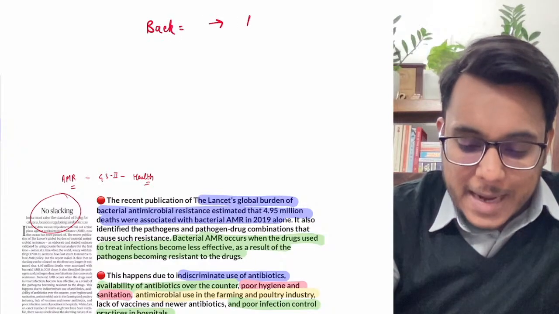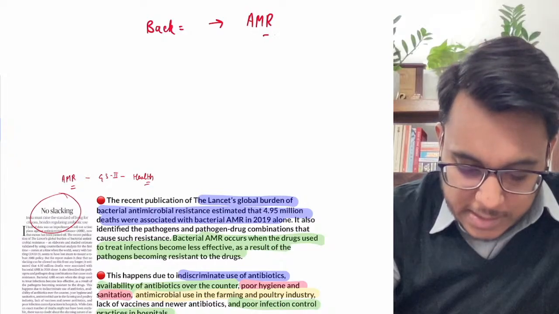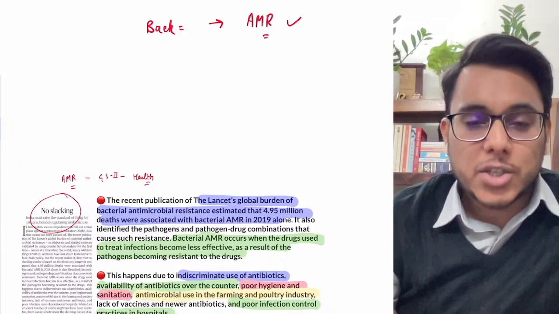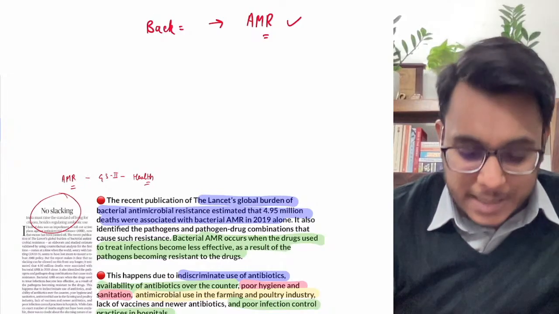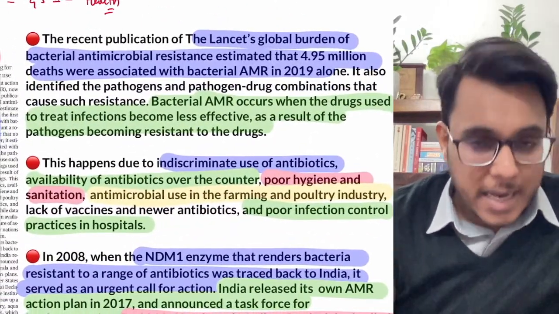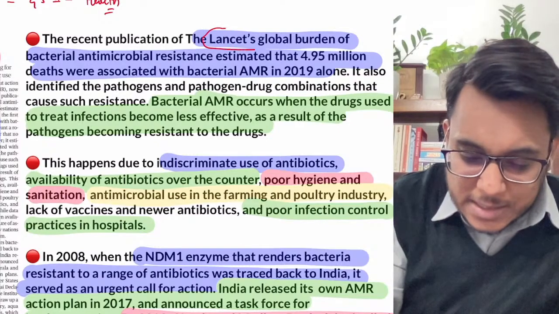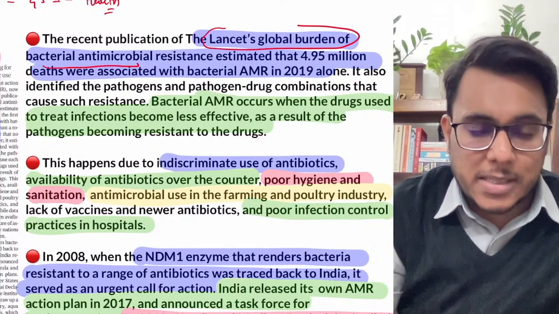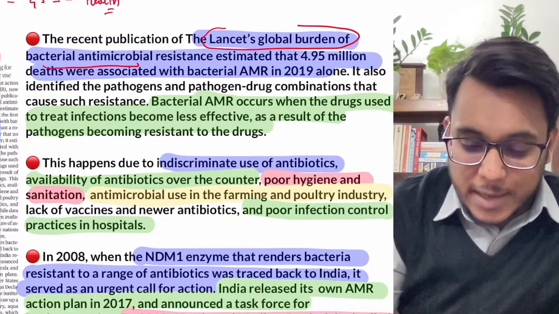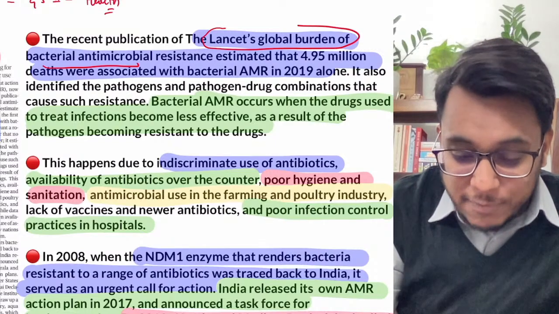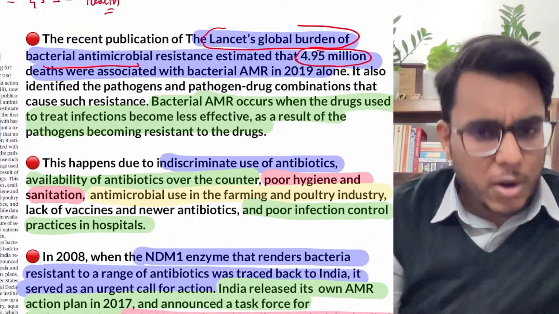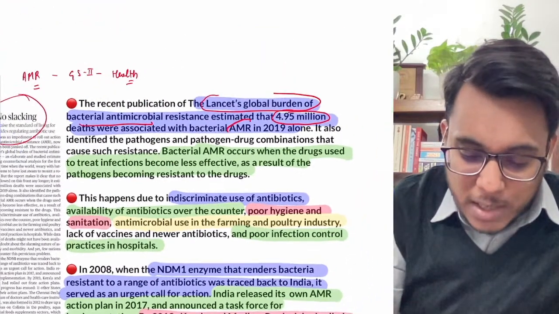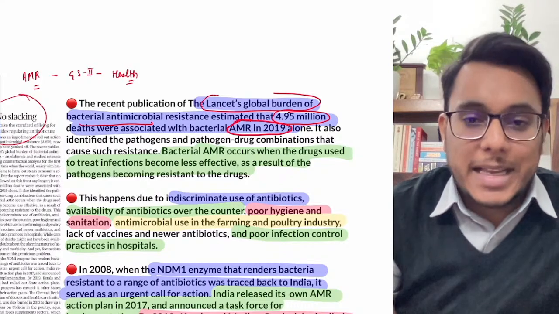So guys, antimicrobial resistance has become a very problematic thing. In this direction, the Lancet has recently released a report called the Global Burden of Bacterial Antimicrobial Resistance. According to this report, nearly 4.95 million, or around 5 million, people died because of antimicrobial resistance in 2019 alone.